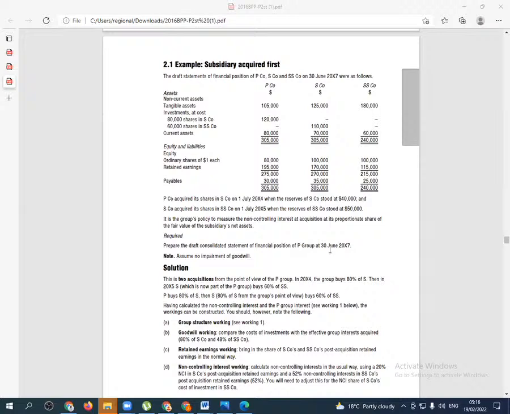at 30th June 2017. So the very first thing that we need to do, ladies and gentlemen, is to understand how this group is structured. That is the first thing we need to understand. How is this group structured? Can you do it or not? Try to look at the group structure.